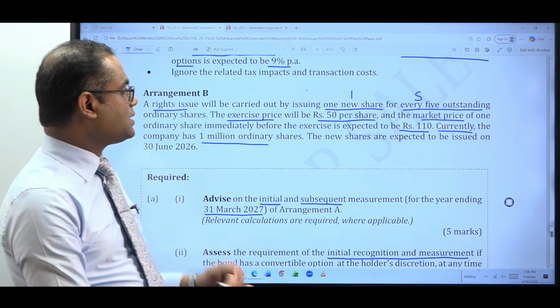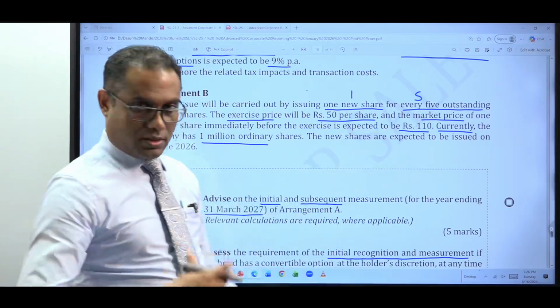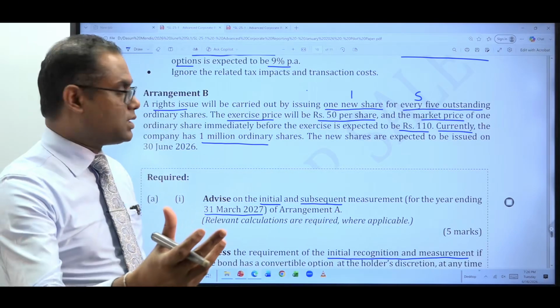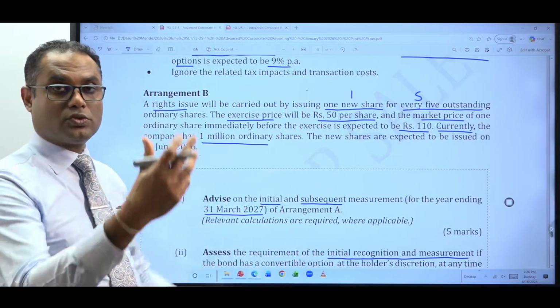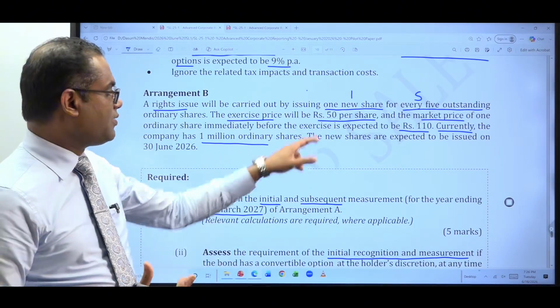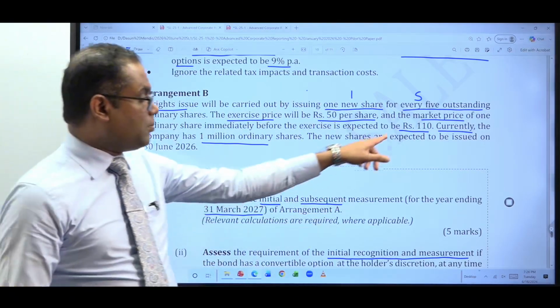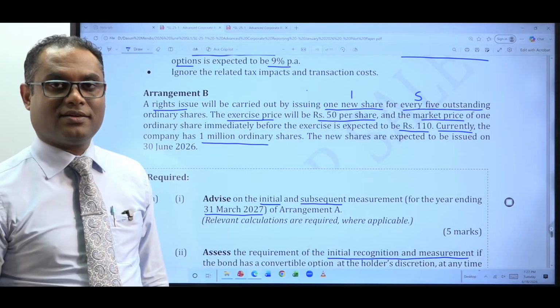Why do I say that there's a cash element and there's a bonus element? Now, a rights issue means the company is issuing shares to its existing owners. In this situation, the company says, you are the existing owners of the company, we will issue you shares at 50 rupees per share. But before the rights issue, the expected market price of the share is 110.